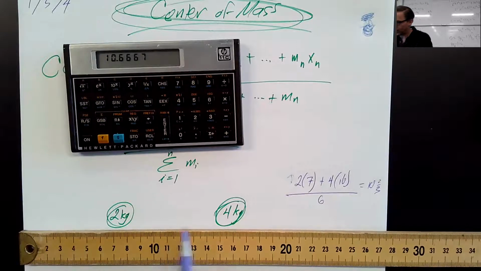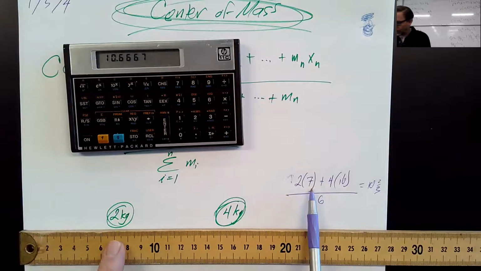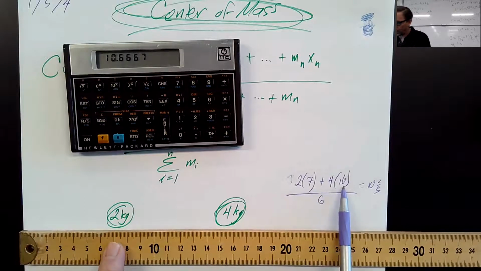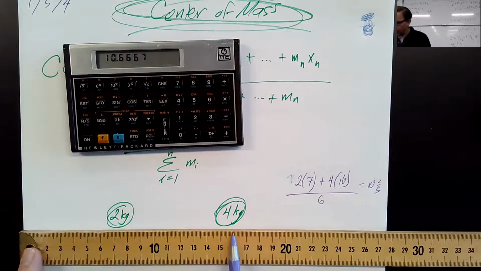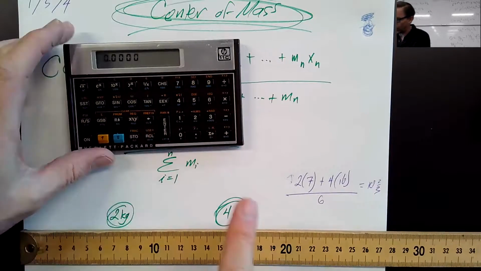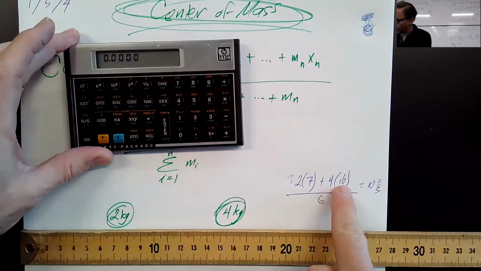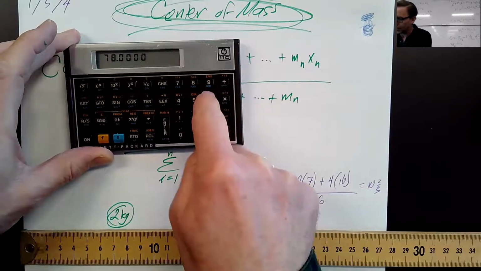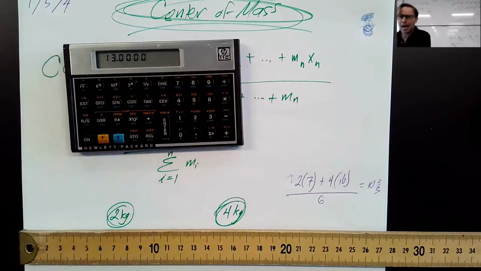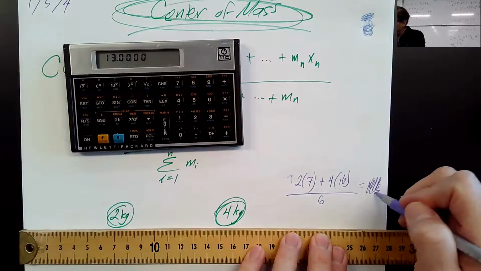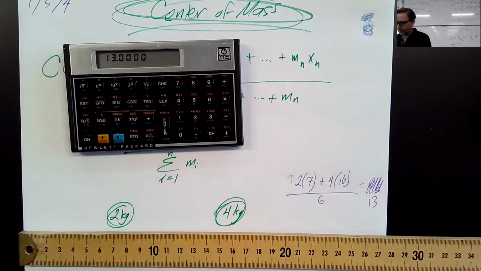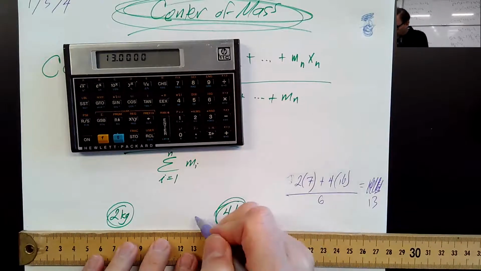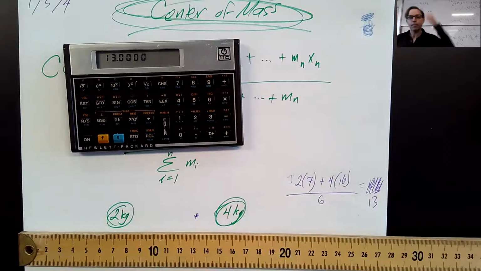Let me just redo that. So 2 times 7 is 14, 4 times 16 is 64. 64 plus 14 divided by 6 is 13. I hit the wrong button somehow. 13. That makes more sense. The center of mass is over here, closer to the 4 kilogram object. So I'm just going to put a little asterisk right there. That's the center of mass.